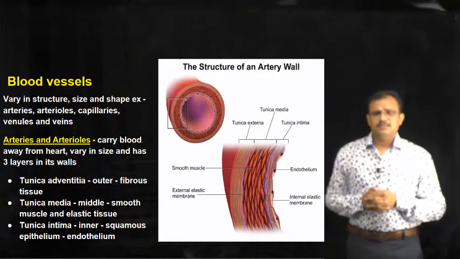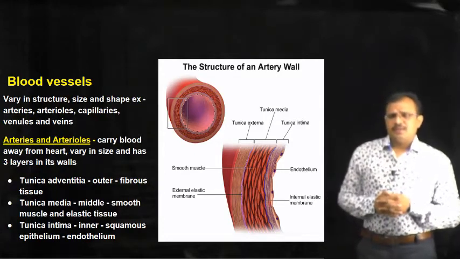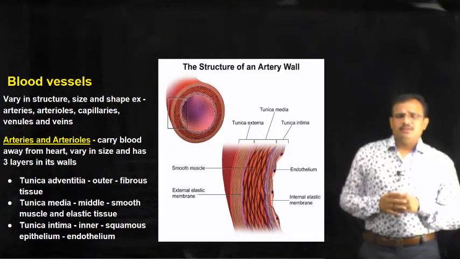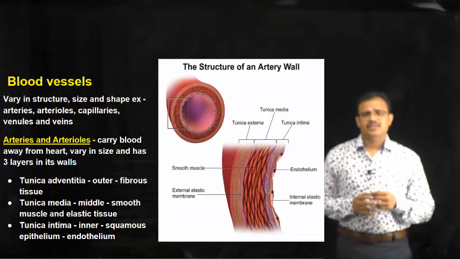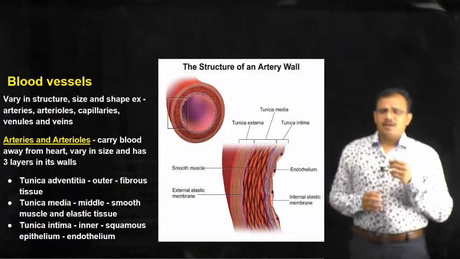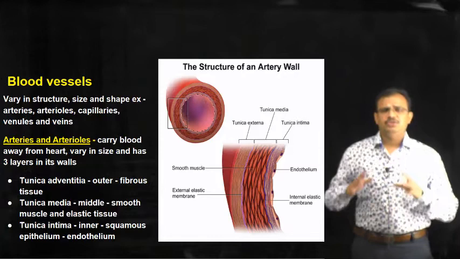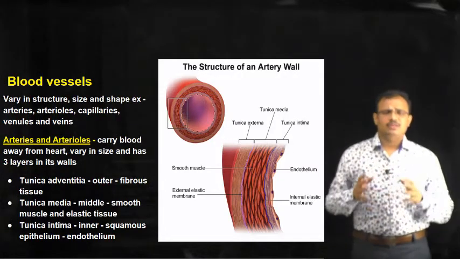First, let us see about arteries and arterioles. Arteries and arterioles are blood vessels which carry blood from the heart to all the tissues in the body, to all the cells, to all the organs.